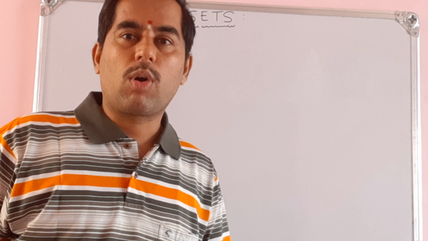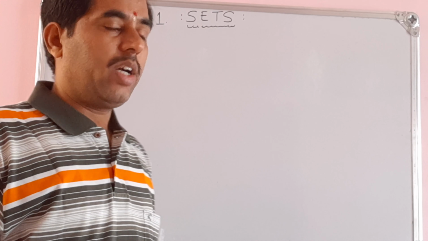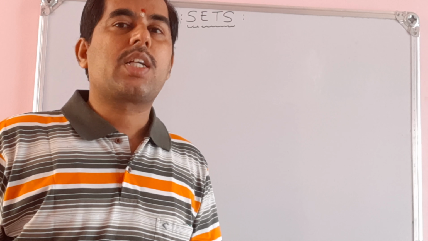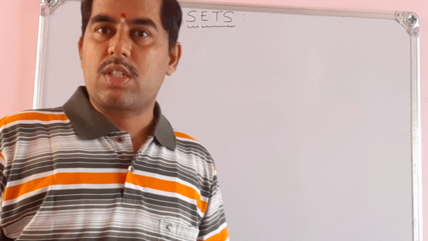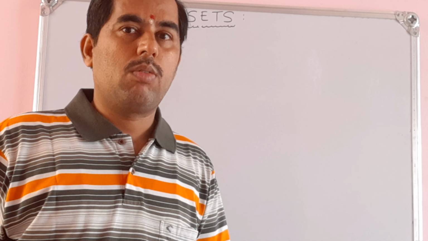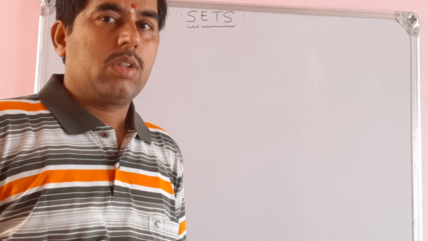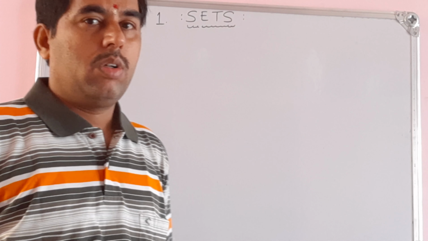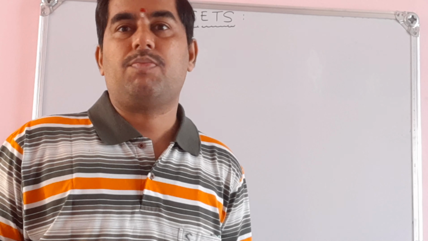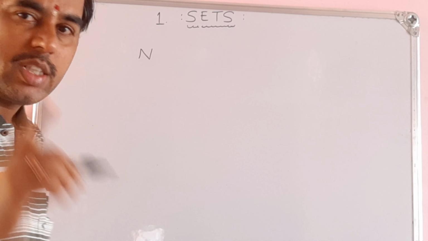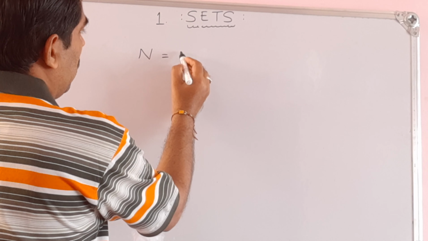So in this session, before going to the definition of sets, let us discuss the set of numbers. In our previous classes we have known the set of numbers. So how do you write the set of numbers? We have some symbols, so let us introduce some of them here. First of all, we begin our study with the symbol N. N means set of natural numbers.